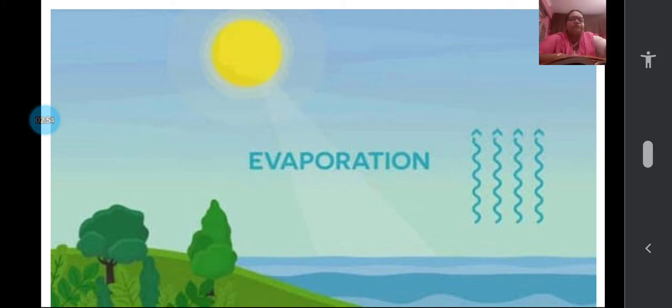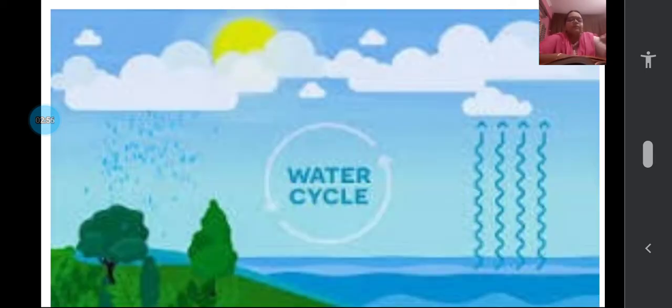Now you can see in this picture also clearly, see the arrow for the water cycle, children. Sun is heating the water and water is changing into water vapor, and then the water vapor moves up. First is what? Sun heats up. Second, because of the heat of the sun, water changes into water vapor. Third, what happens? The water vapor goes up. Later what happens, we'll see.